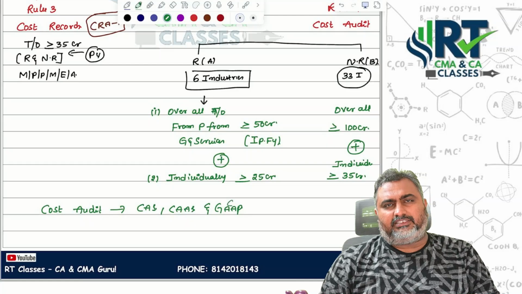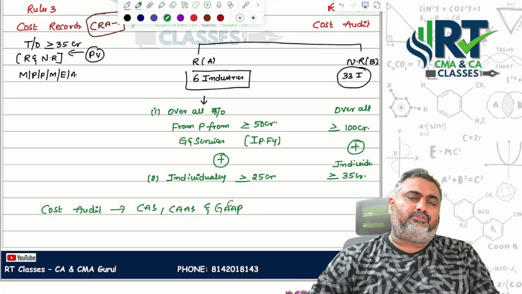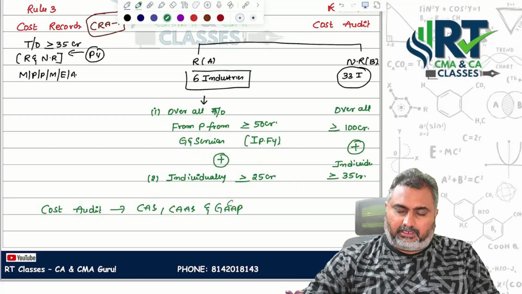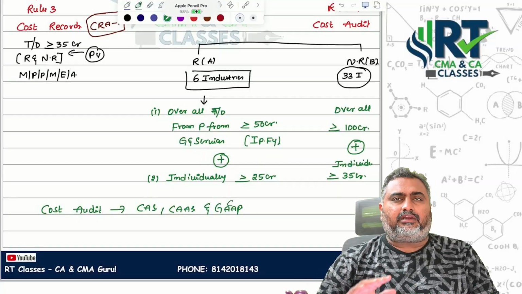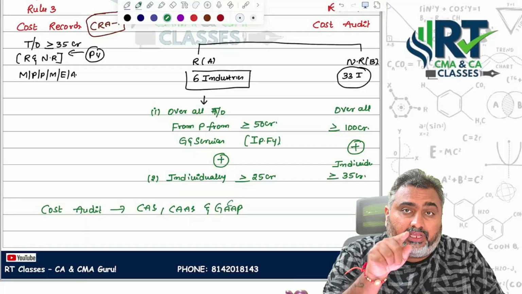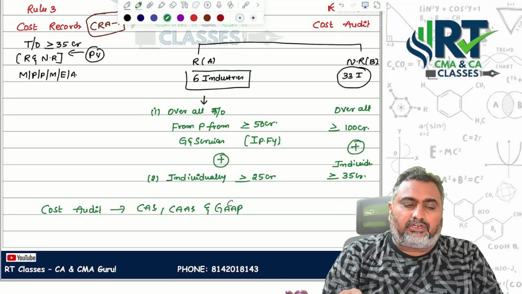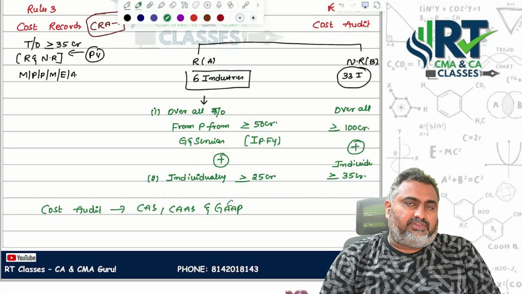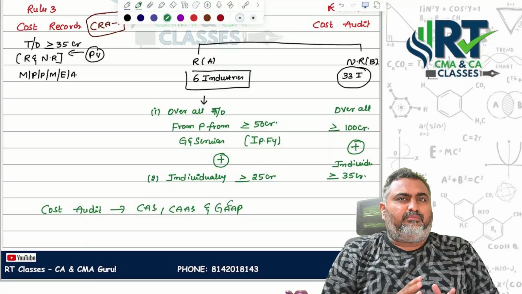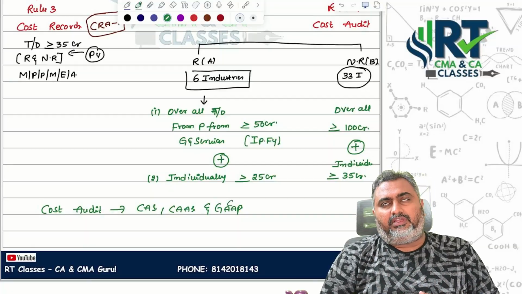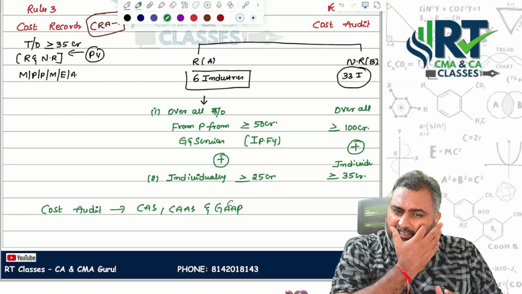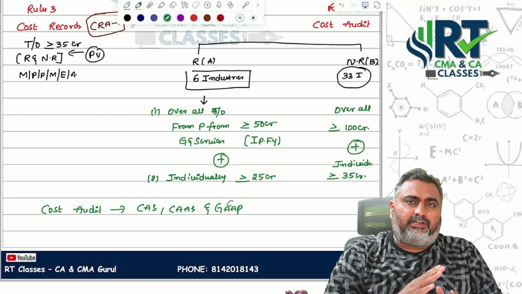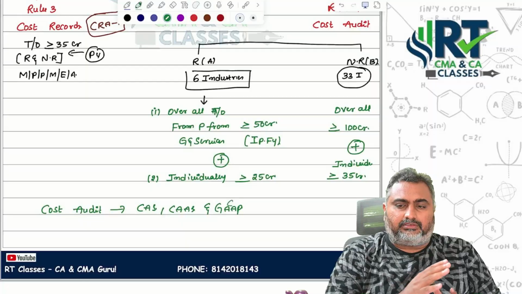If you are acting as a cost auditor, you are not supposed to do statutory audit, tax audit, GST audit, or internal audit for the same company. If you are appointed as a cost auditor for the same company, the same qualifications and disqualifications will be attracted here also. Same rights and duties will be applicable here also. What are the duties and rights applicable to a statutory auditor? The same duties and rights are applicable here also.